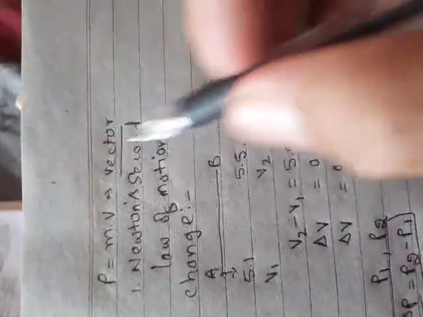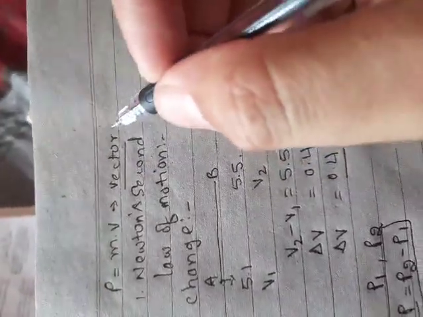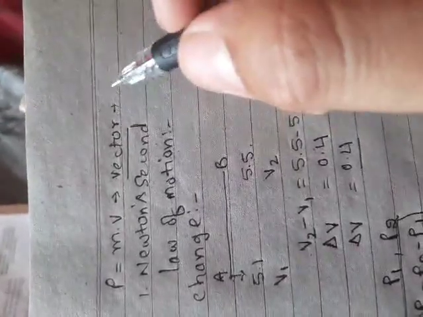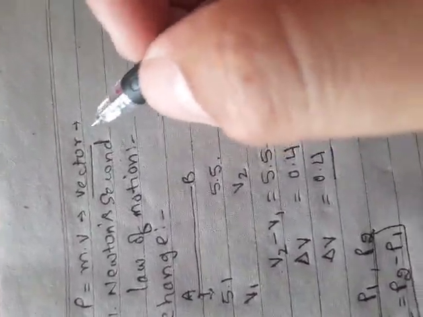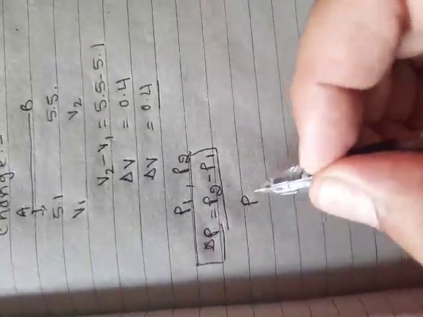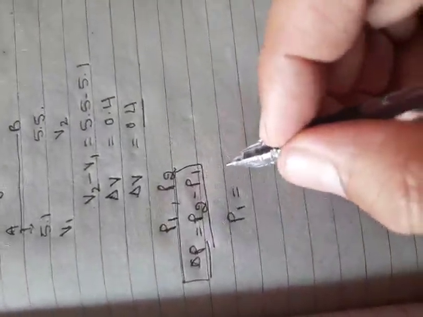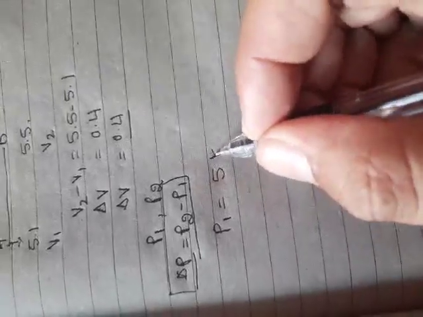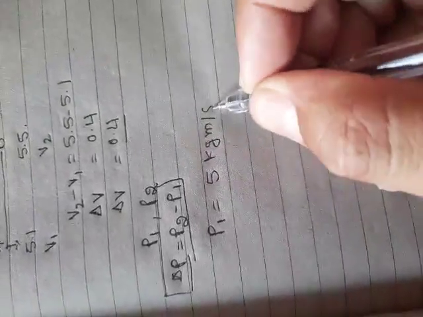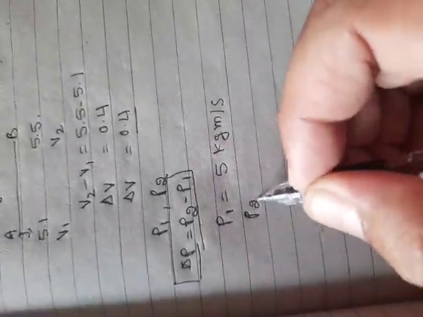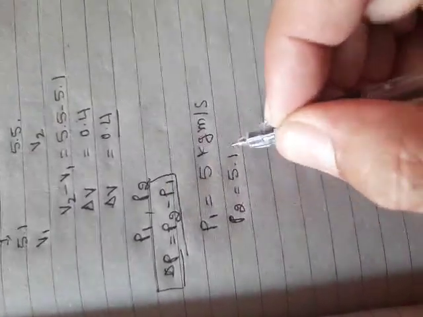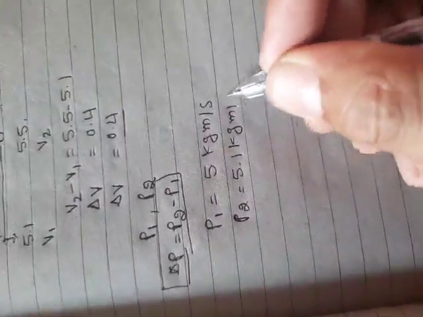One thing I am going to tell you is that momentum is a vector quantity, because momentum has both magnitude as well as direction. Clear? So, if initial momentum P1 is equal to 5 kilogram meter per second, and final momentum is 5.1 kilogram meter per second.